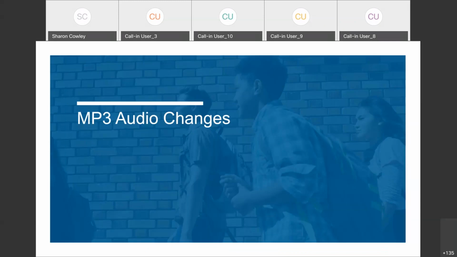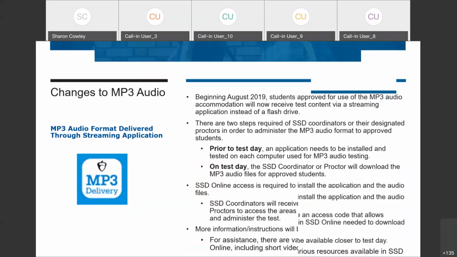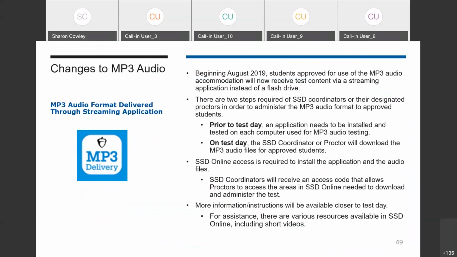All right, we're going to take a quick look at some of the MP3 changes that are upcoming for spring 2020. Beginning in August 2019, students that were approved for use of an MP3 audio accommodation will now receive test content via a streaming application instead of a flash drive. There are two steps that are required of SSD coordinators or their designated proctors in order to administer the MP3 audio format to approved students.